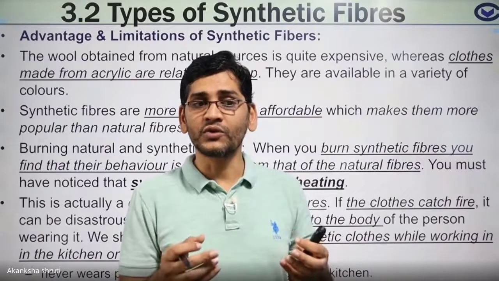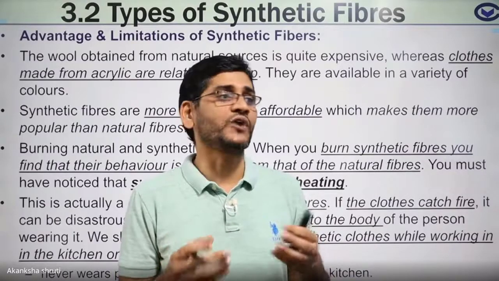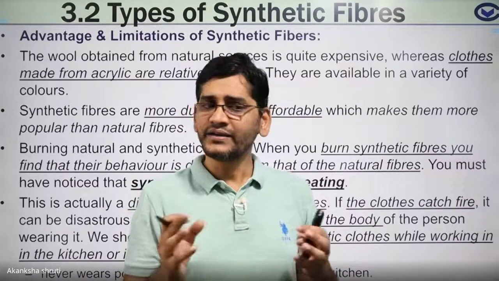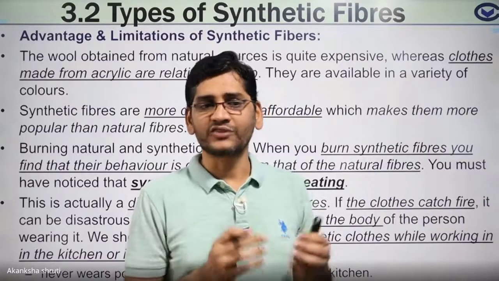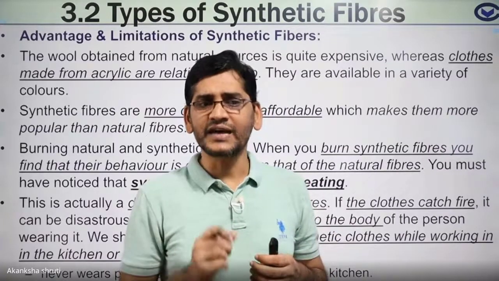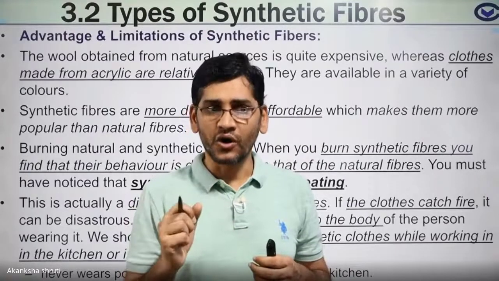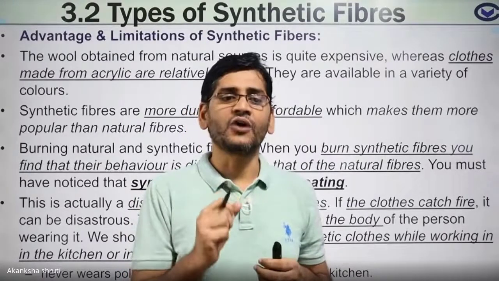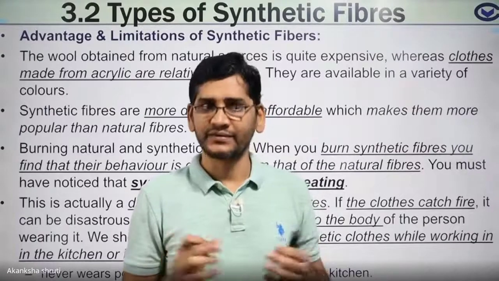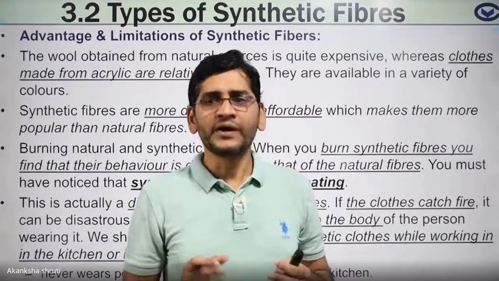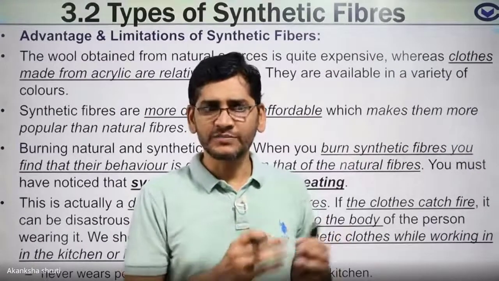They are more durable, means they can be used for a very long period compared to the natural fiber. Therefore, these artificial fibers are used for making clothes and other household items like rope, seat belts, and many more things.